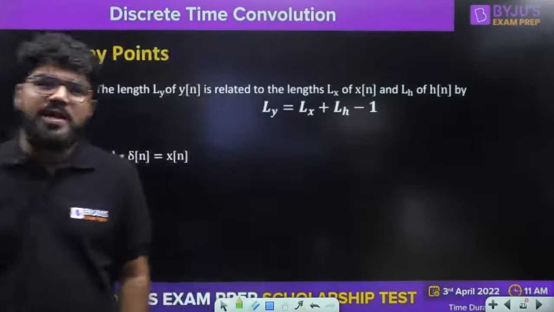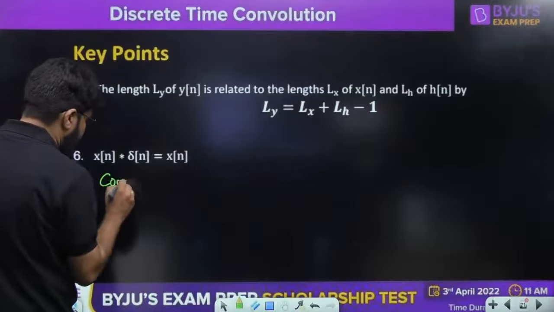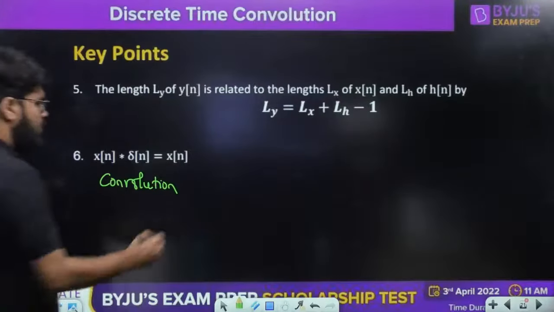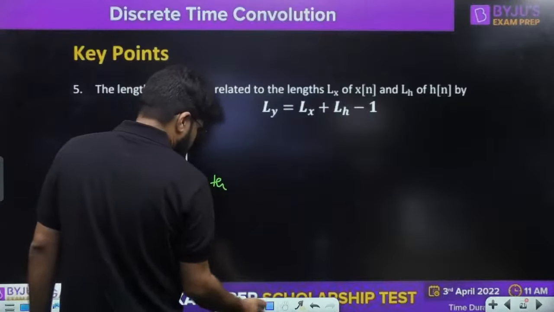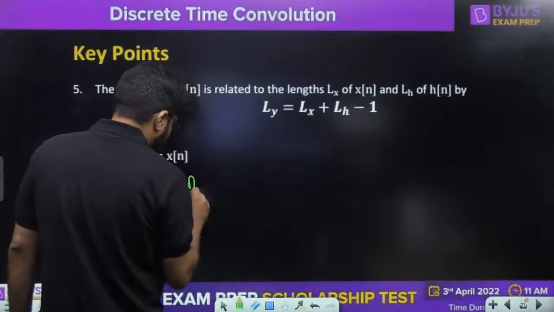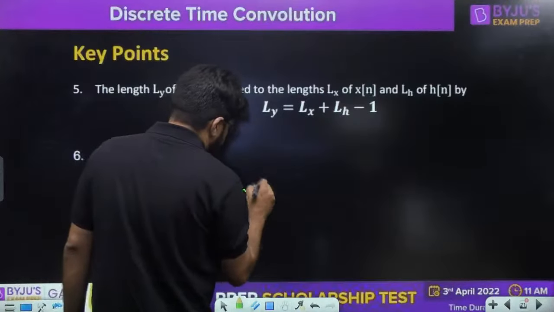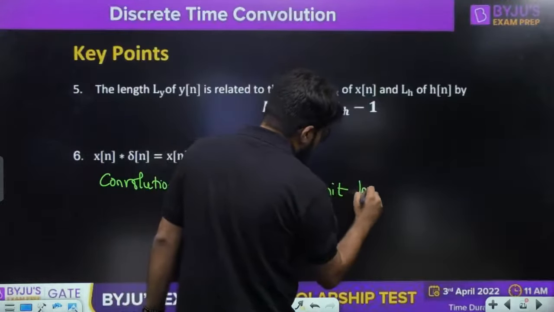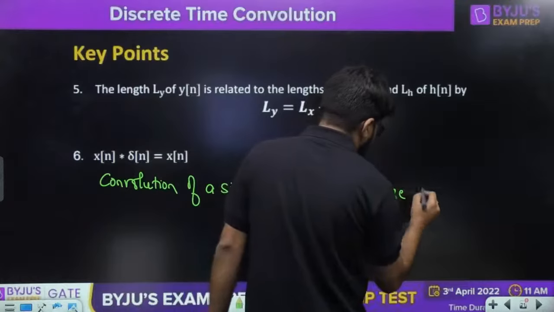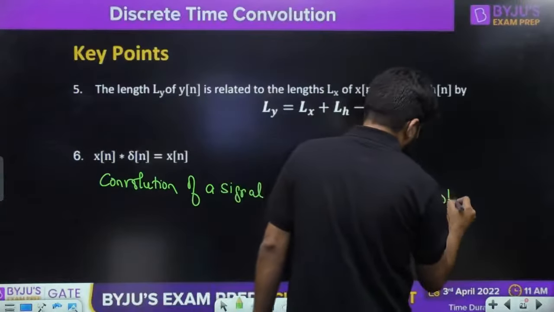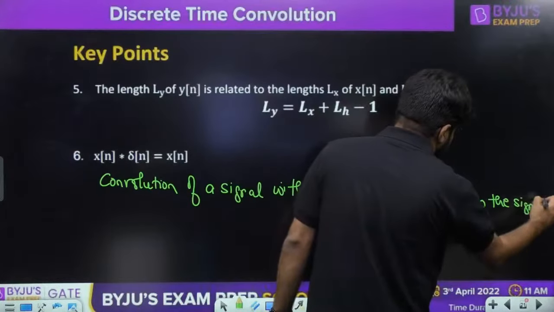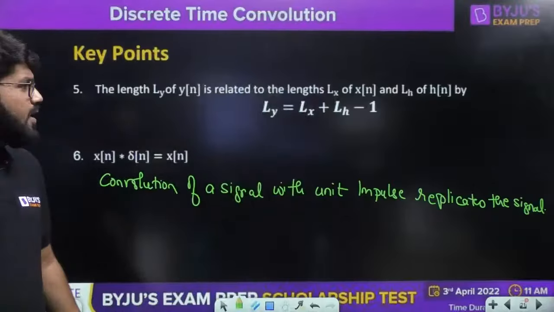Convolution of a signal with the unit impulse signal replicates the signal. Convolution with unit impulse. Why so? Let me explain this. Convolution of a signal with the unit impulse signal will replicate the signal. Let us talk about this first of all.